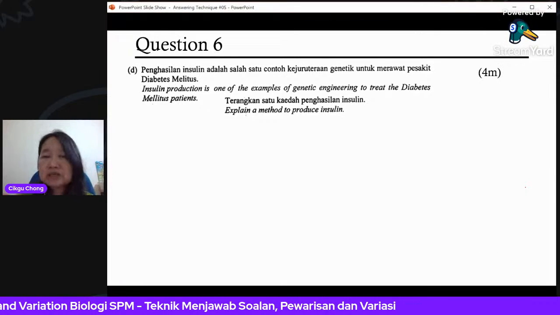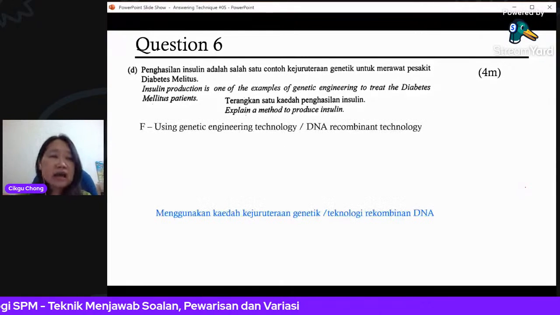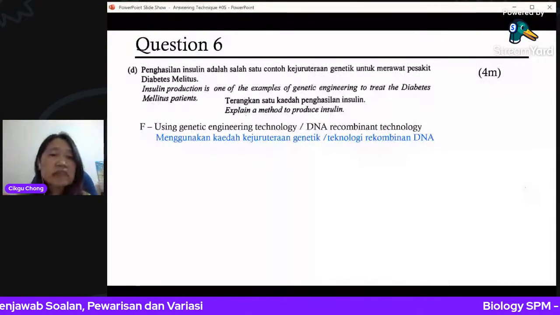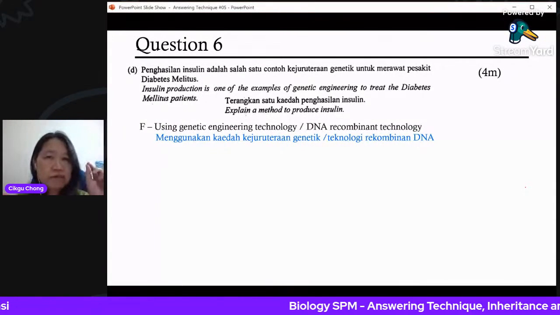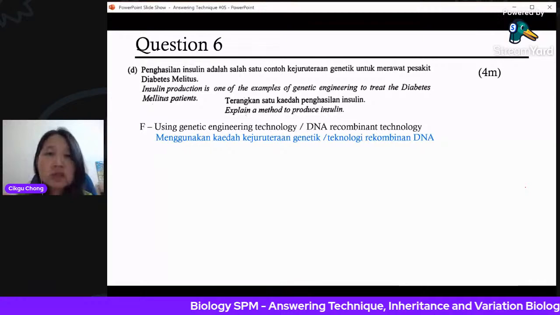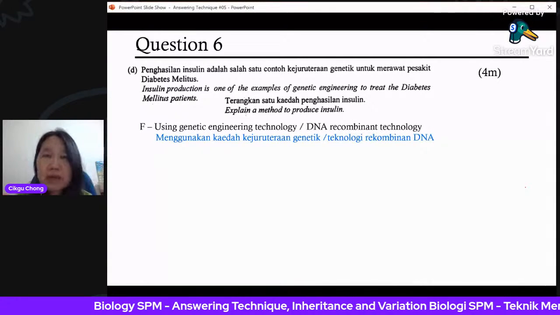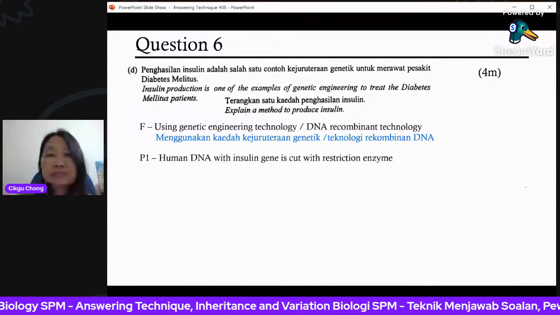This one using bacteria. Okay, using genetic engineering technology or DNA recombinant technology. Okay, either one you get the F first. F is the fact. You must say what technology it is. Say the technology name. Then you explain the steps.